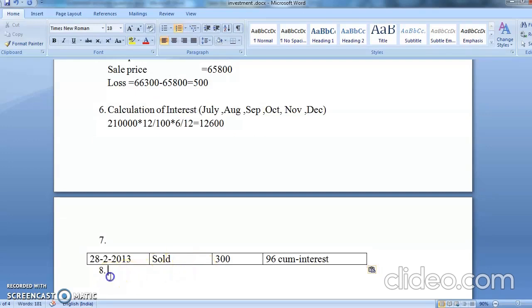Now see, again there is a sale. Always purchase sale, I always tell you. Purchase face value. Yes, face value is equal to 300 multiplied by 100. That comes to 30,000. Then sale price.